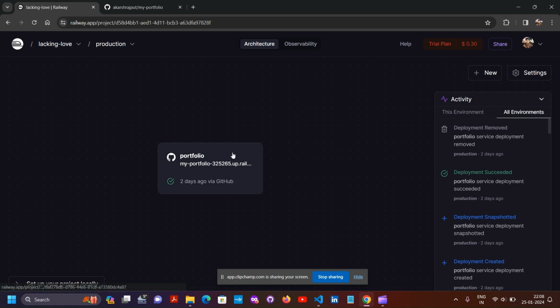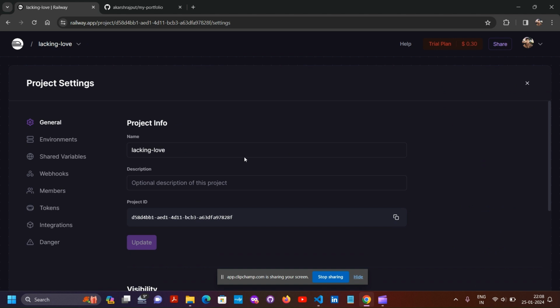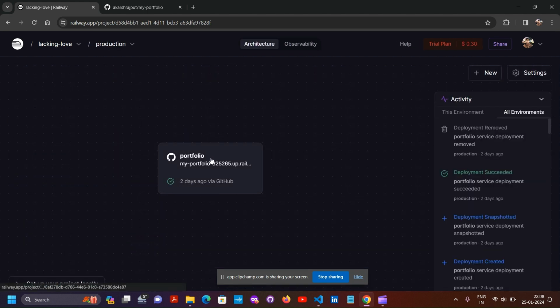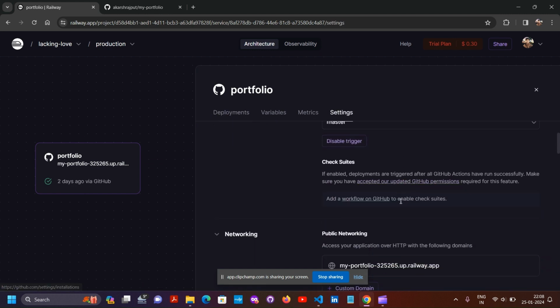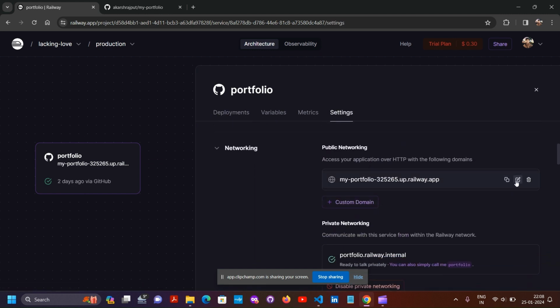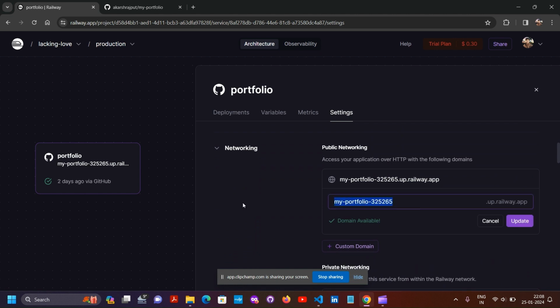So here my file is uploaded to this Railway application. Now we can change our website name according to our configurations. We have to click on this portfolio, which is the name of our website. Go to settings, and click on this edit icon, and we can give any name which we want. Like I want to give it my name, portfolio, and just update it.